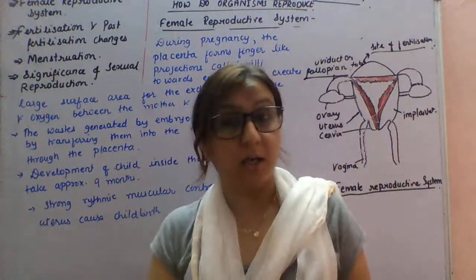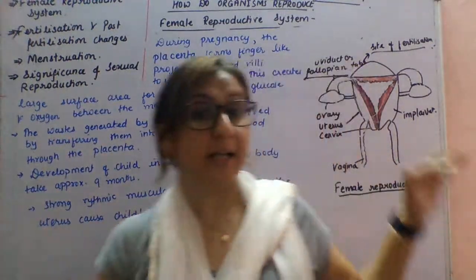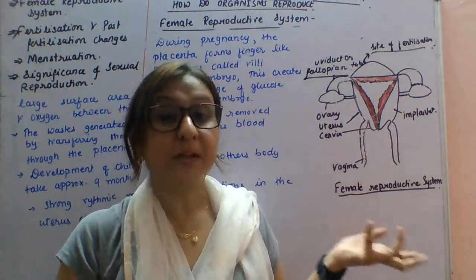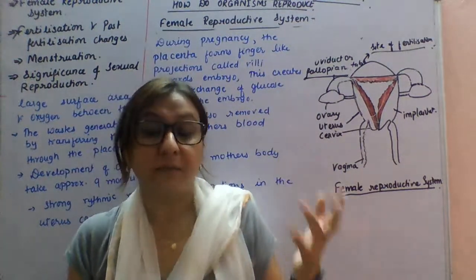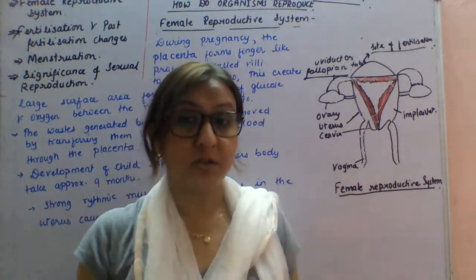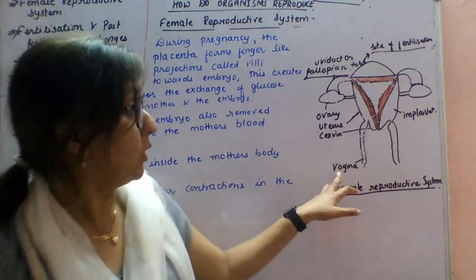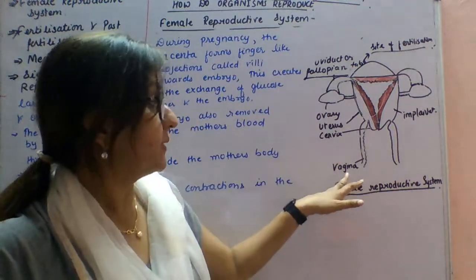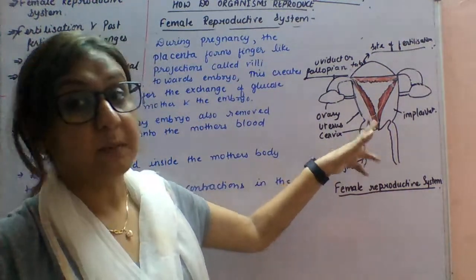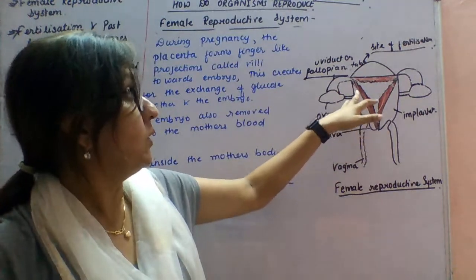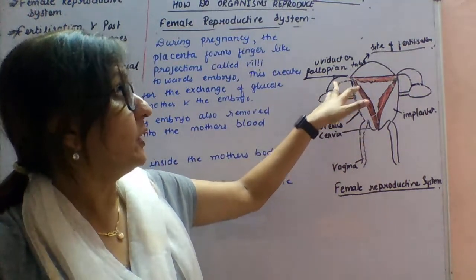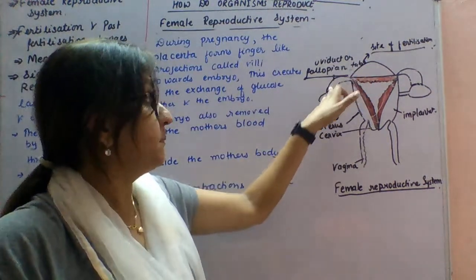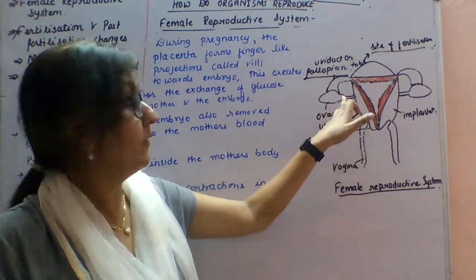So today we first read about the parts of the female reproductive system. After that we read about the process of fertilization. Here is a quick recap. The sperms enter through the vagina and the sperms are motile. They swim along and reach the fallopian tube. The fallopian tube is the site of fertilization. Here sperms meet the eggs.